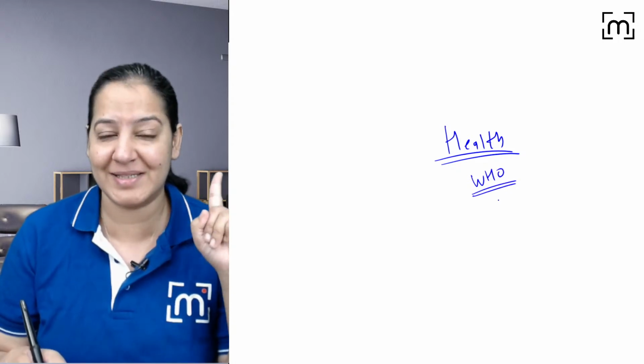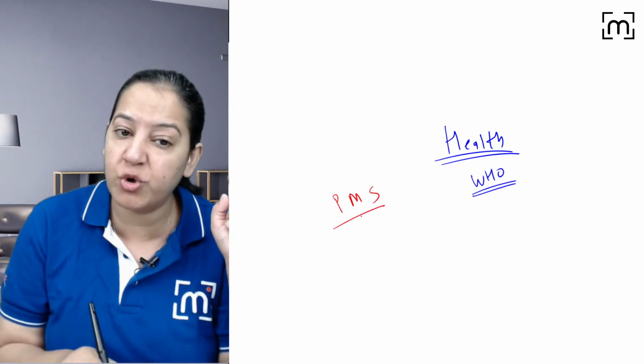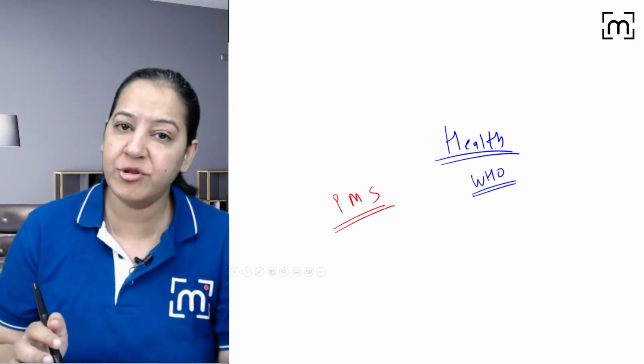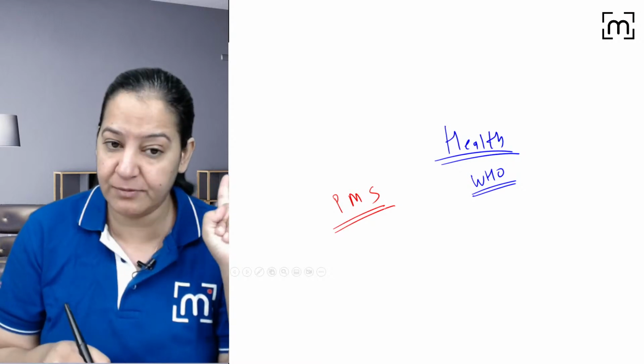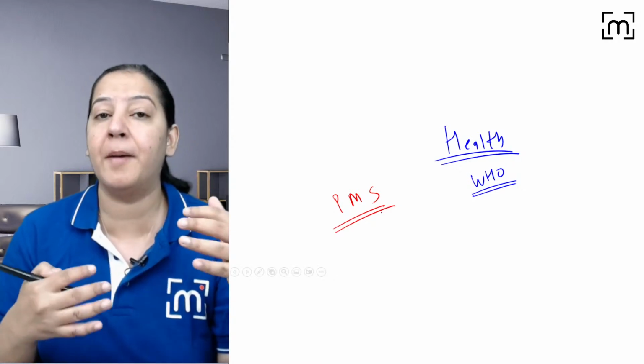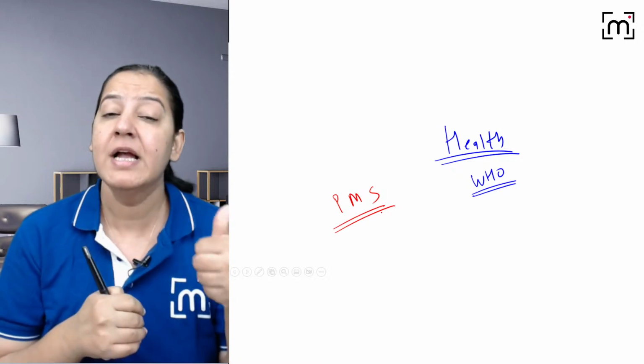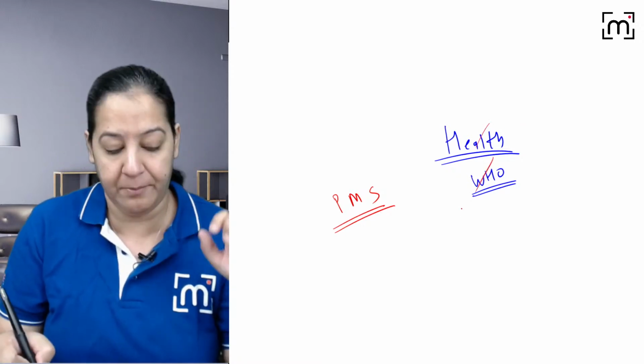So health is the state in which the person is physically, mentally and socially well. So all three things are together. That is physically, socially and mentally well-being to lead a productive and economic life. That is the definition. Yes, very good Osama. So this is the definition of health given by WHO.